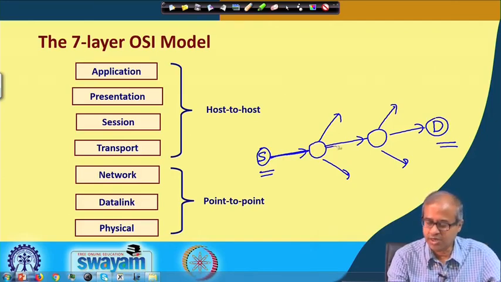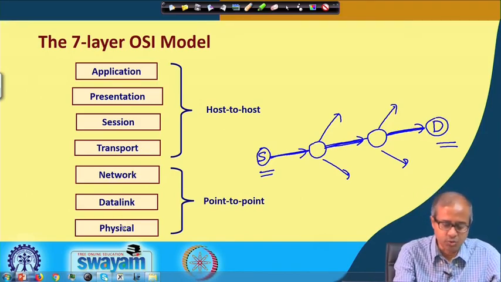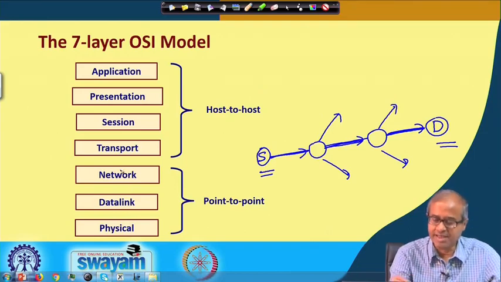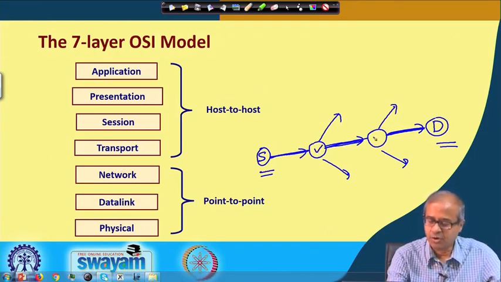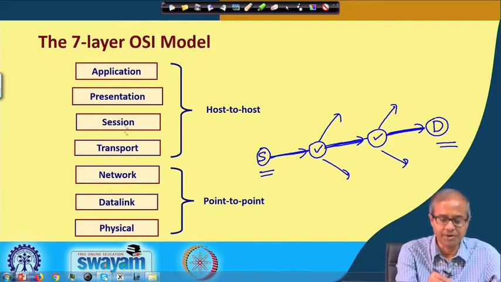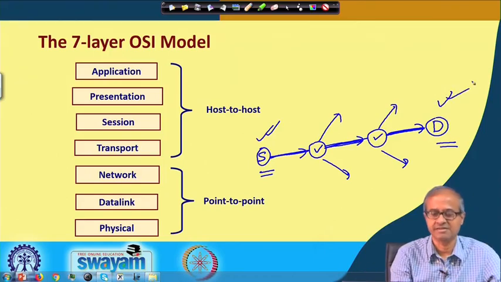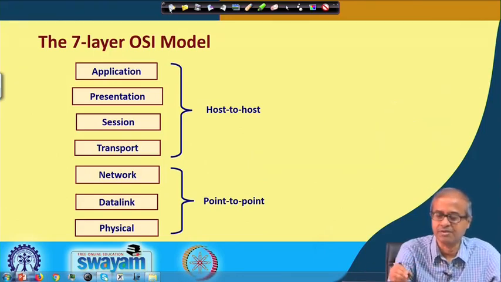So, there is 1, 2 and 3. There are 3 point to point links, and the lower 3 layers, physical, data link and network, they will be active in all these intermediate nodes also, but the upper 4 will be active only in the source and the destination. Okay, I will show a diagram.